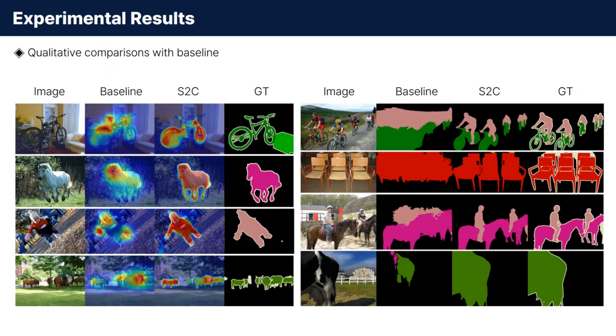Finally, we provide a qualitative comparison with the baseline. As shown on the left, the proposed S2C achieves CAMs with precise boundaries covering the entire object. These high-quality CAMs lead to outstanding segmentation results.